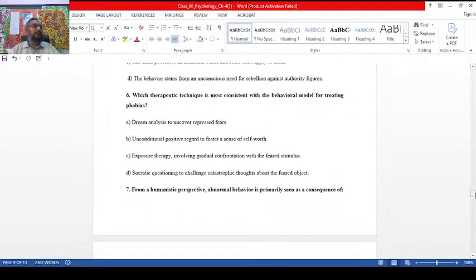Now the sixth one. Which therapeutic technique is most consistent with the behavioral model for treating phobias? Within the given options, phobias can be handled with the support of desensitization. Exposure therapy or desensitization, both are very good. In desensitization, we have in vitro and in vivo. Exposure therapy is a part of desensitization.